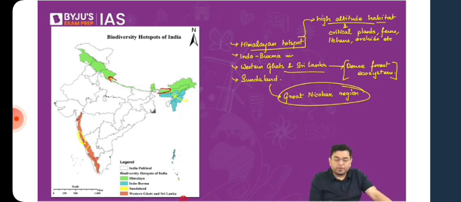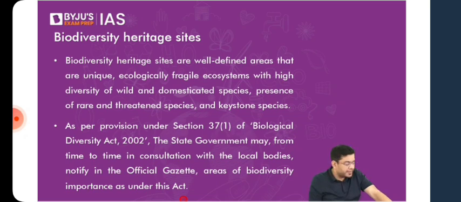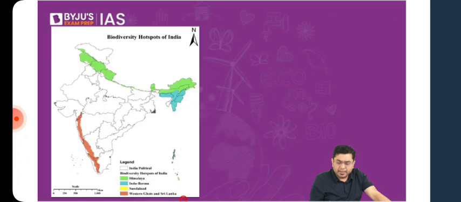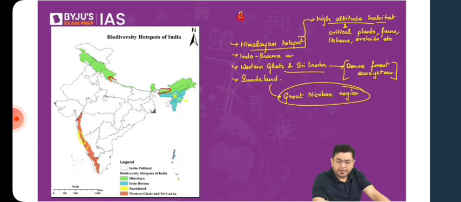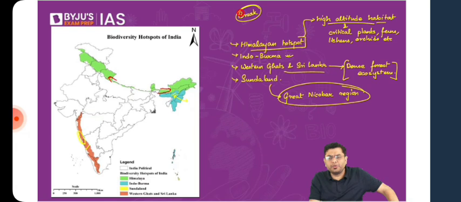Then we will come over to the portion on biodiversity heritage sites. We'll take a break before that. A 10 minutes break, I think, would suffice because we will take a lunch break at 2:15. So let's take a break for around 10 minutes and then we'll be back. I'll keep it at this slide. After the break, we will try to discuss some of the PYQs.